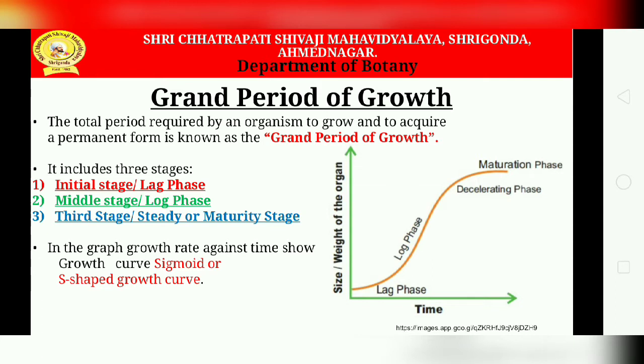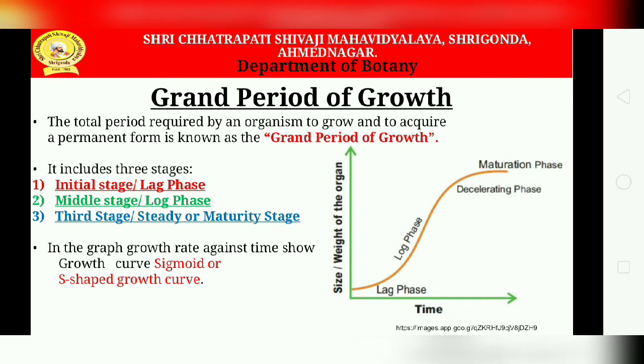Basically, it is divided into three stages. The first is the initial stage, known as the lag phase. The second is the middle stage, the log phase. And the third is the steady, or maturity, stage. The first, the lag phase or initial stage, is the cell formation phase, where growth increases slowly, the starting point.